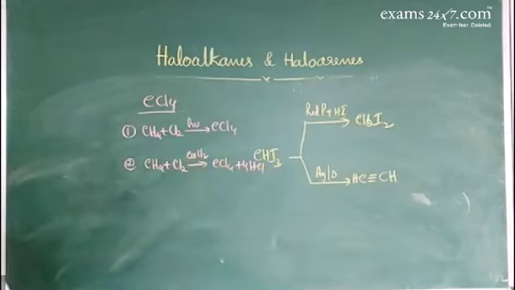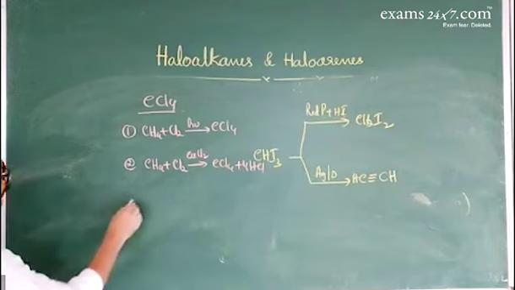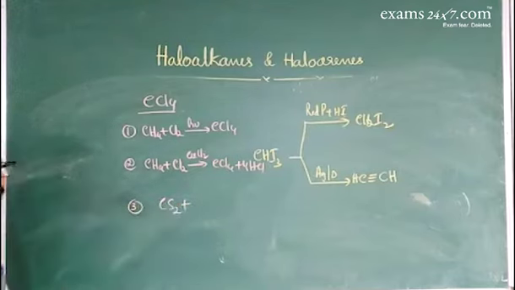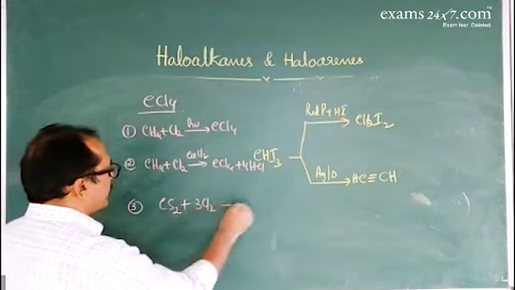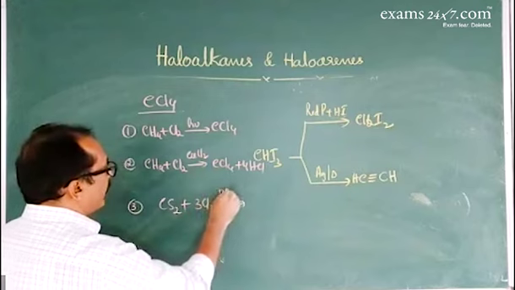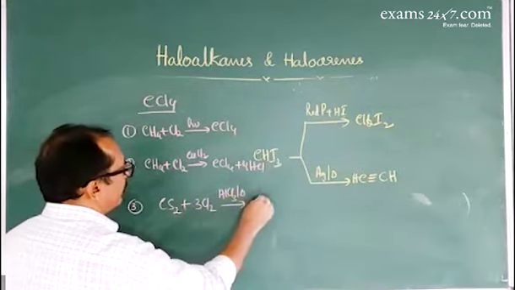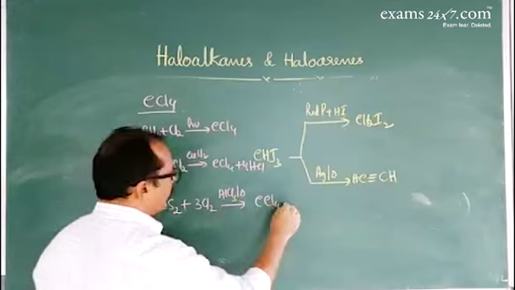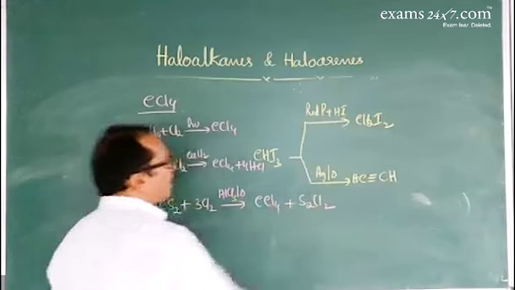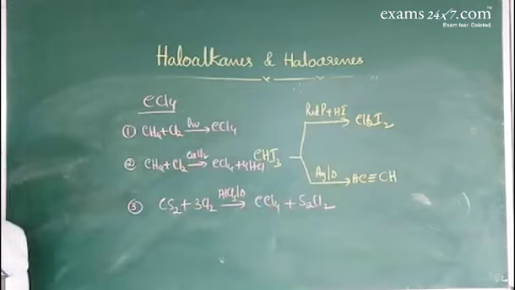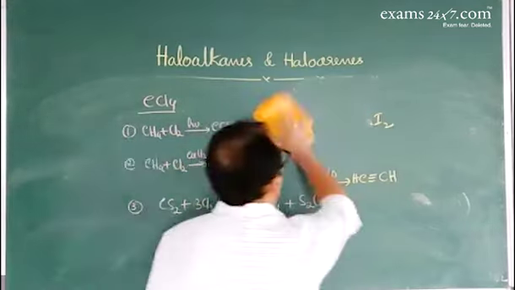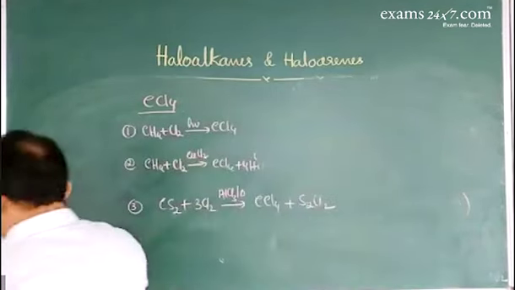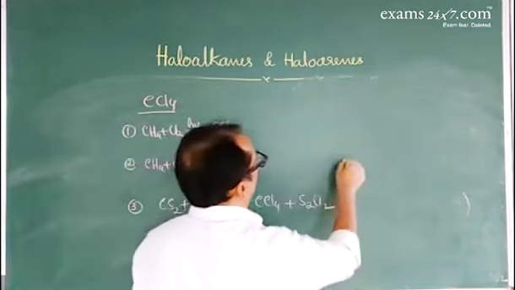So this is about the preparation of carbon tetrachloride. There's one more method where carbon disulfide, CS2, on treating with chlorine, Cl2, in presence of AlCl3, gives carbon tetrachloride and sulfur monochloride, S2Cl2. Now we will go for the chemical properties of carbon tetrachloride, CCl4.